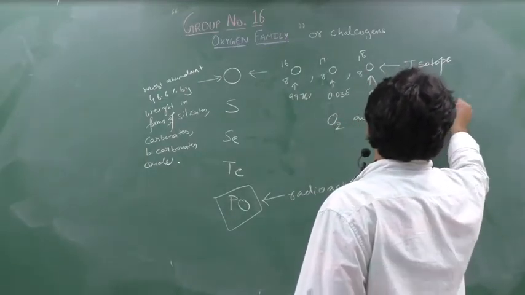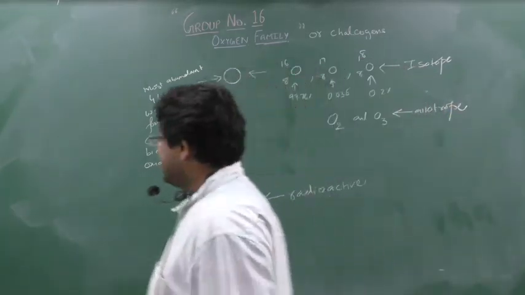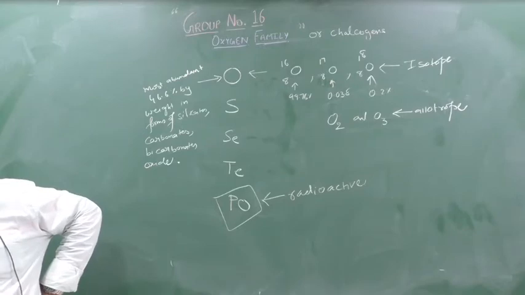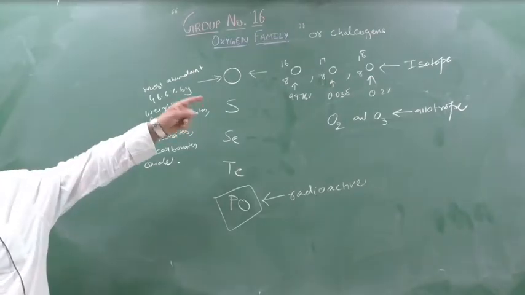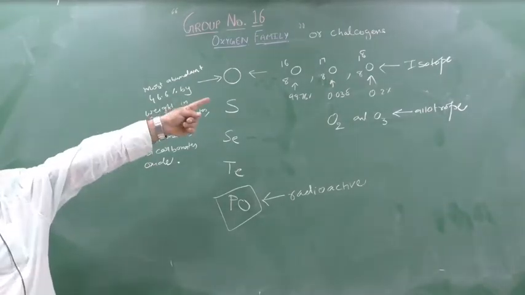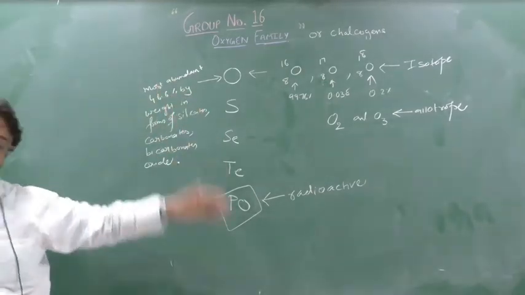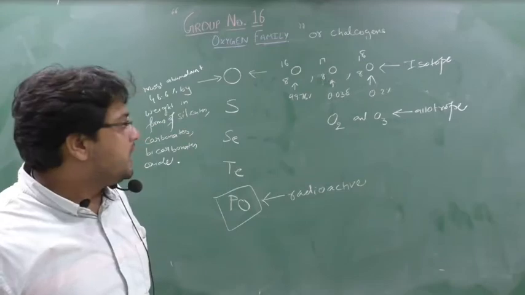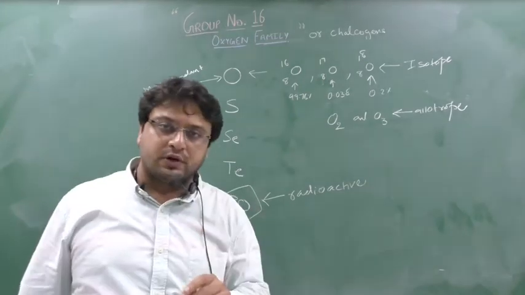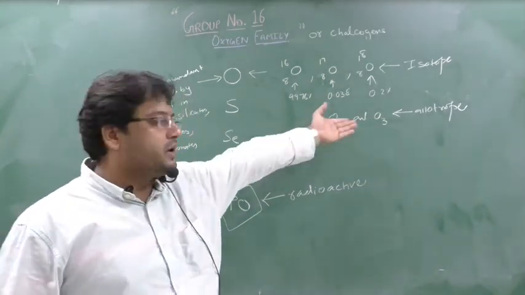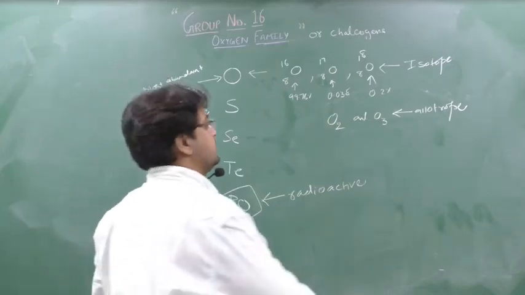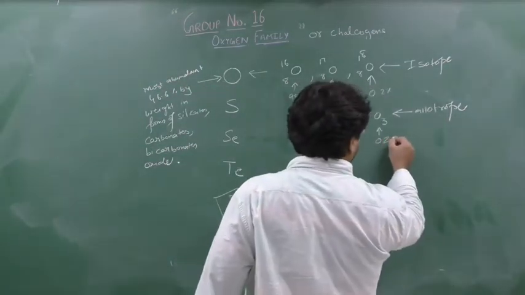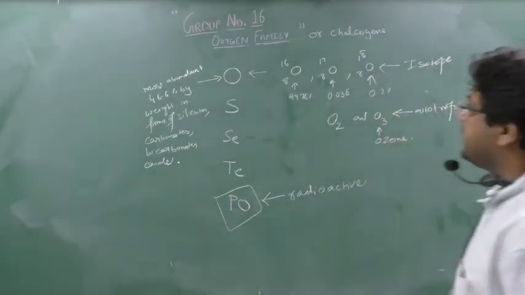So I am talking about oxygen. Oxygen contains 3 kinds of isotopes, O16, O17 and O18, whereas O18 is a radioactive isotope of oxygen. O2 and O3 are the 2 allotropes of oxygen, one is dioxygen and another one is trioxygen, which we say as ozone. So this name is what? Ozone. Clear this part?